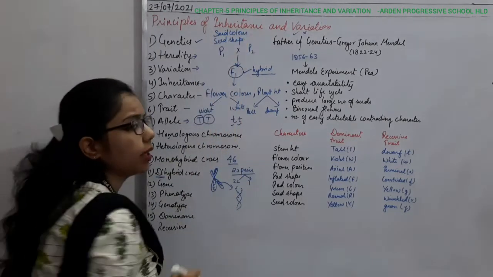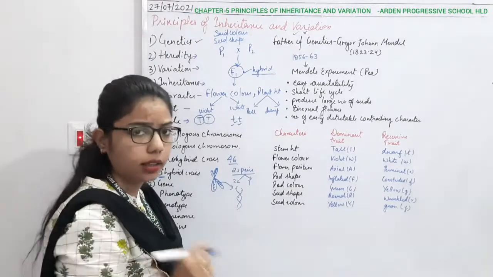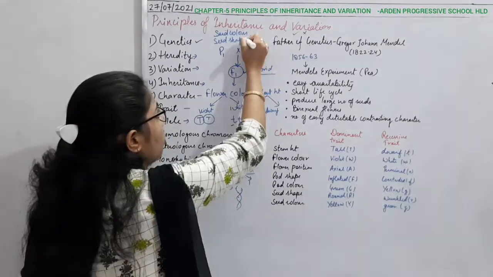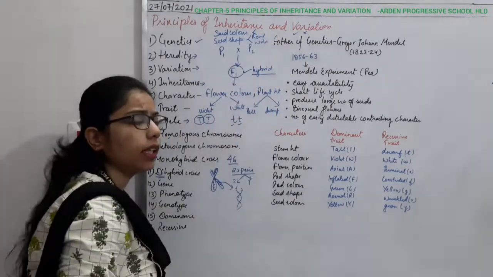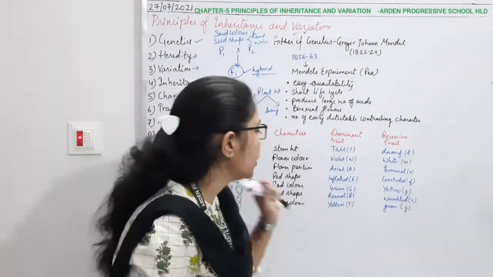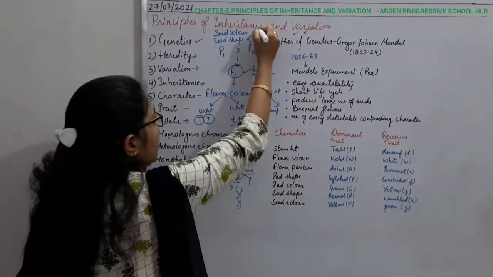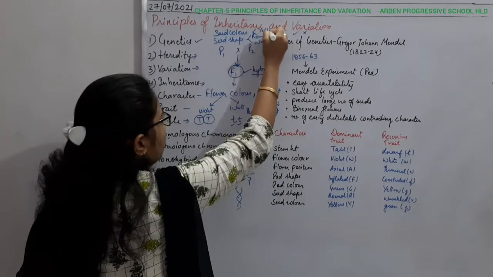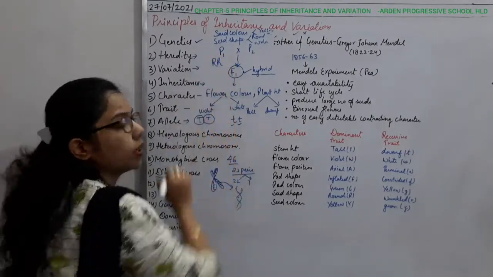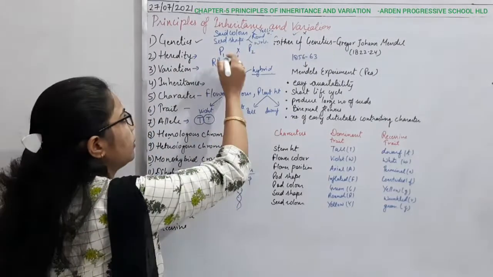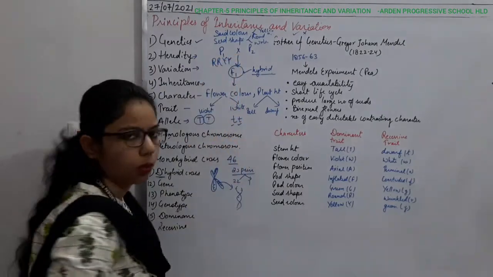So the seed shape can be round or wrinkled, and seed color can be green or yellow, okay. So seed color can be yellow and the green. So at the same time we are talking about the round, and at the same time I will talk about the yellow.